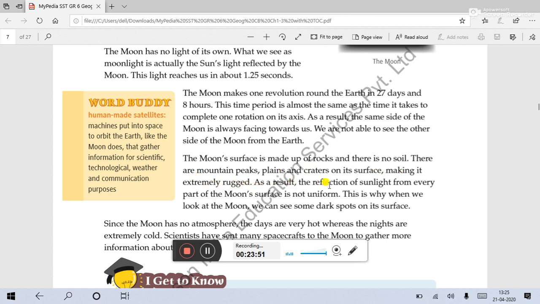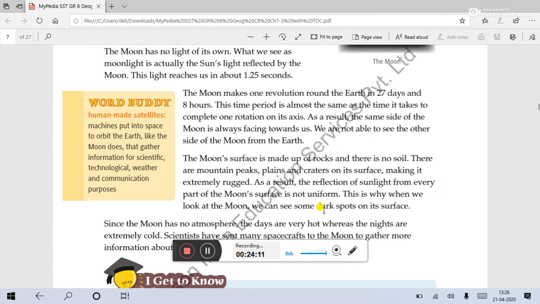As a result, the reflection of sunlight from every part of the moon's surface is not uniform. That means at night we can see some dark patches on the moon, because the places are not even. Where there is a crater or a hole, the sunlight is not reflecting like from the plain areas.